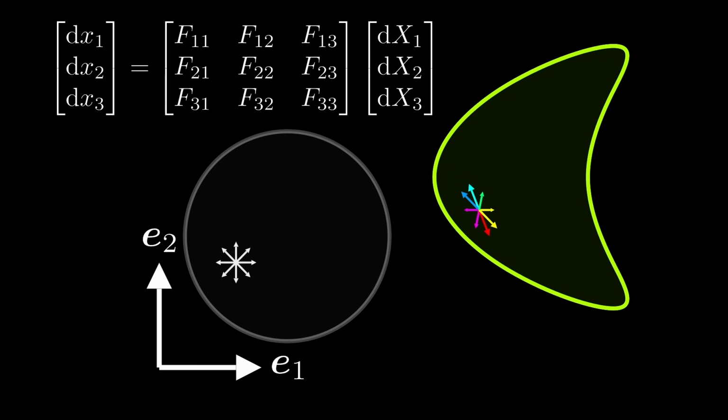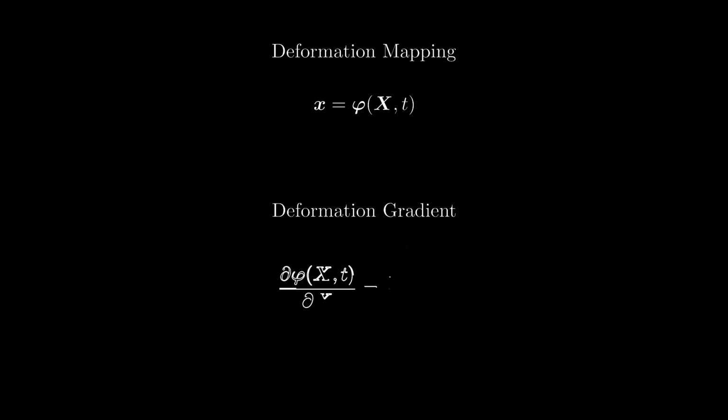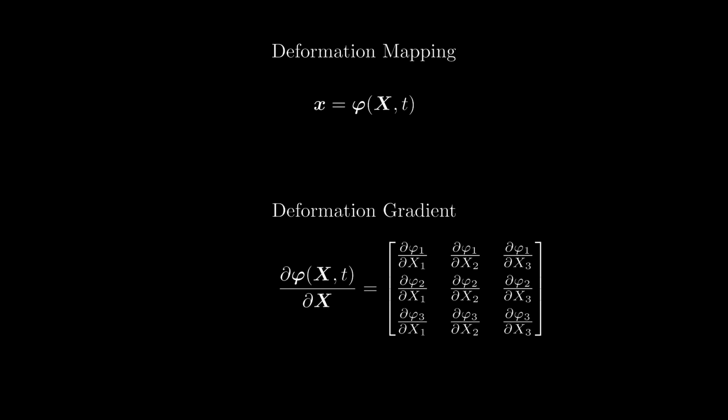To understand why this is the case, we need a little bit of multivariate calculus. Specifically, we need the so-called gradient of the deformation mapping, or in short, the deformation gradient. Recall that the deformation mapping gives us the deformed x as a function of the undeformed x for every moment in time. The deformation gradient is defined as a matrix that contains all the partial derivatives of the deformation mapping with respect to the components of capital X. The gradient is defined such that a small change of the deformed x is equal to the gradient times a small change of the undeformed x.